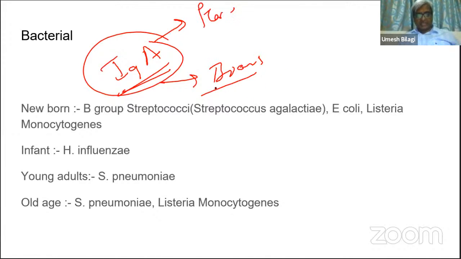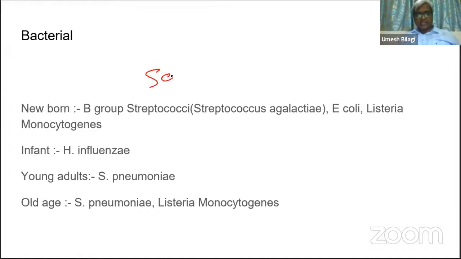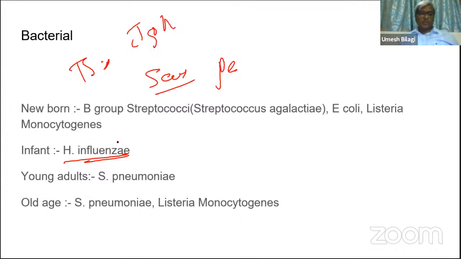So the baby will be protected against influenzae also. And of course, the baby can also be given the HIB vaccine to protect itself.